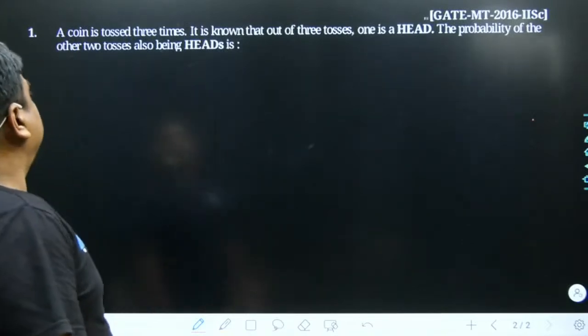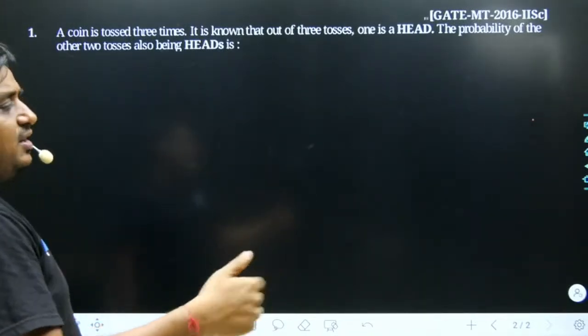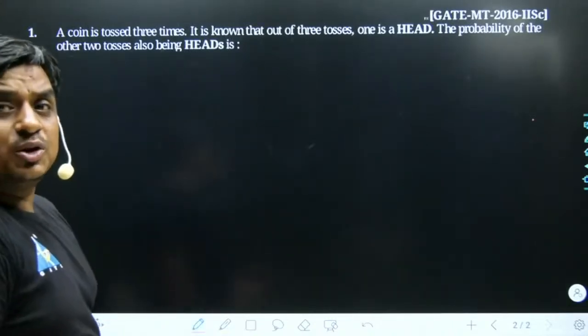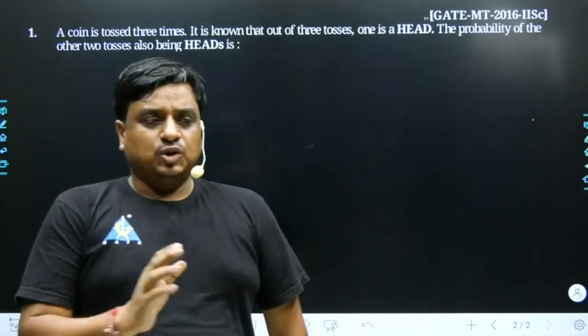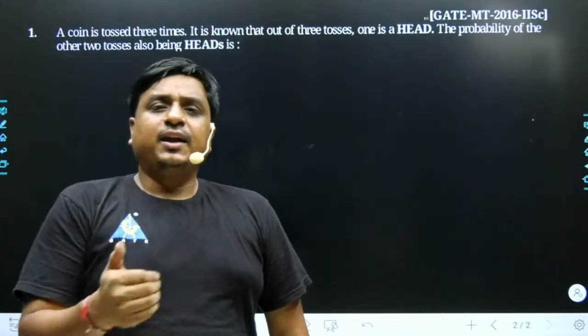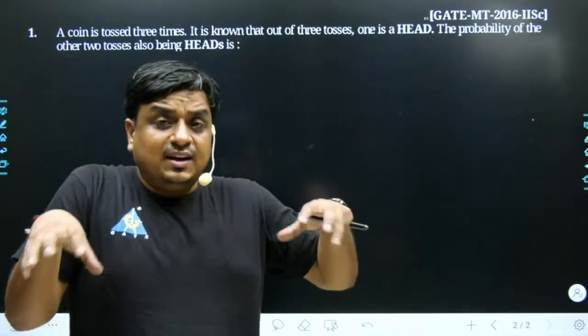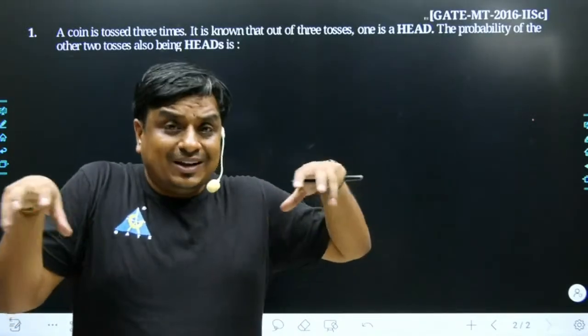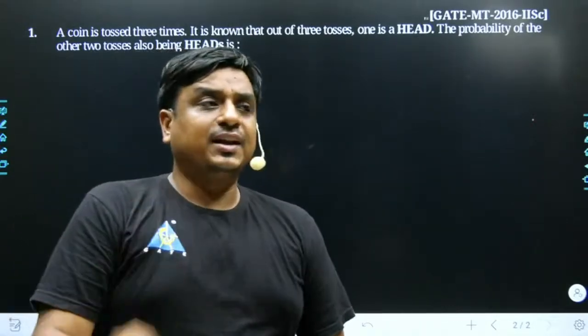What does the problem state? A coin is tossed 3 times. Let's say a coin is being tossed 3 times. May I know how many different possibilities we are going to have? 8 different possibilities. In the first trial, the possible outcome could be head or tail. In the second trial, head and tail. In the third trial, head and tail. So as 3 independent outcomes are connected together, we are going to have a total of 8 branches, 8 outcomes.